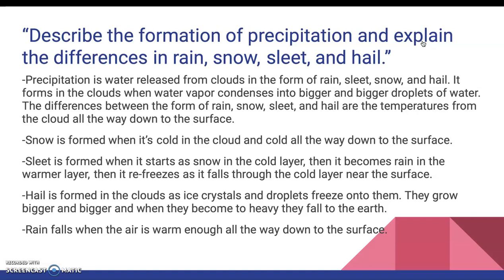Sleet is formed when it starts as snow in the cold layer, then becomes rain in the warmer layer, then refreezes as it falls through the cold layer near the surface. Hail is formed in the clouds as ice crystals and droplets freeze onto them. They grow bigger and bigger, and when they become too heavy, they fall down to the earth. Rain falls when the air is warm enough all the way down to the surface.